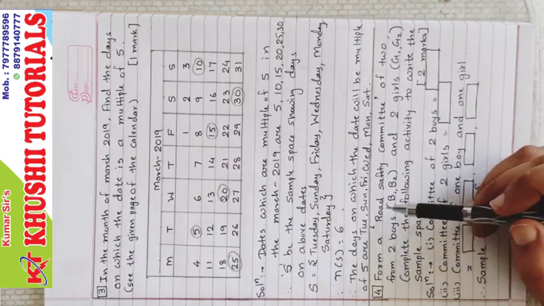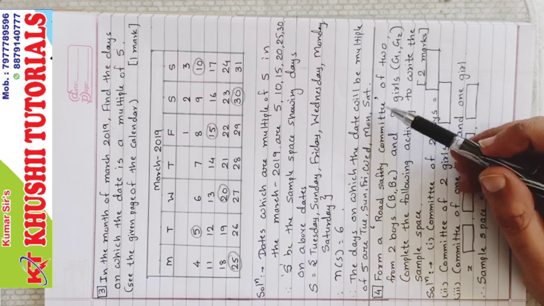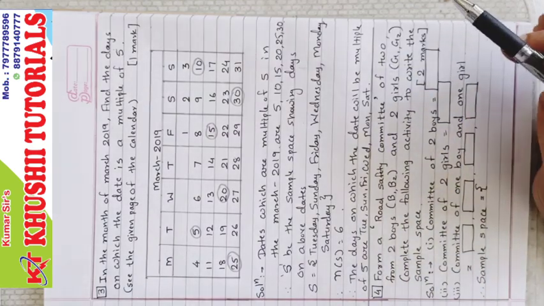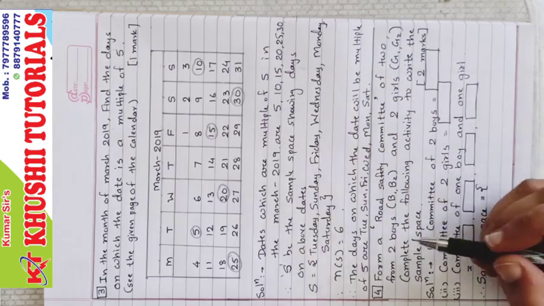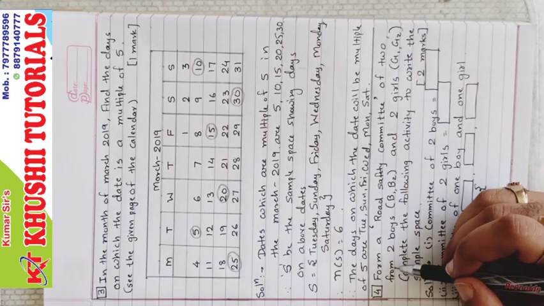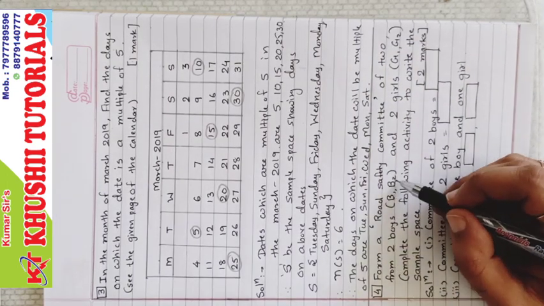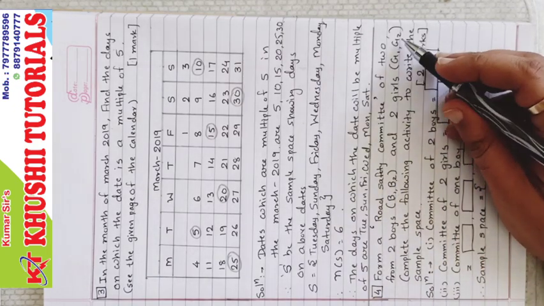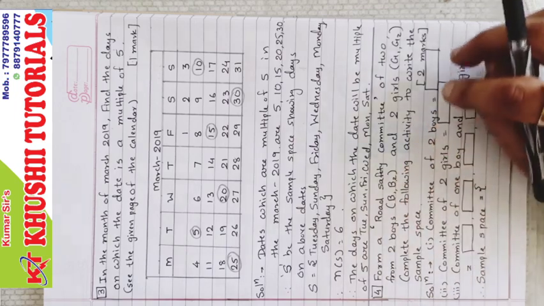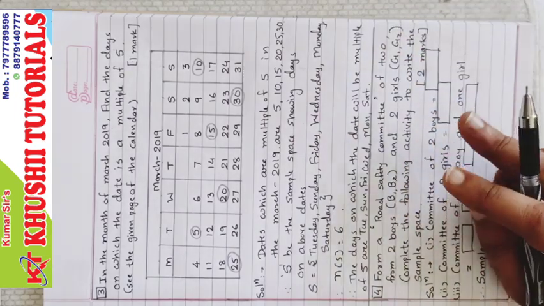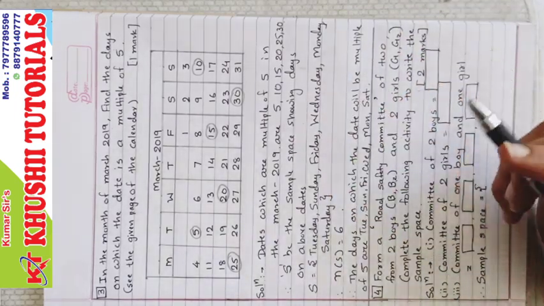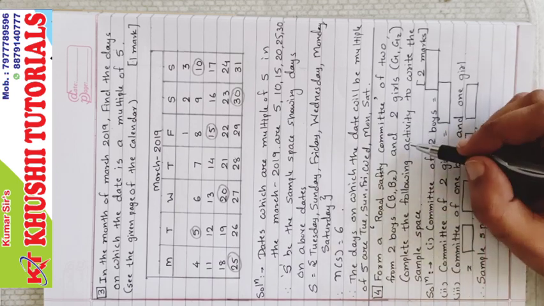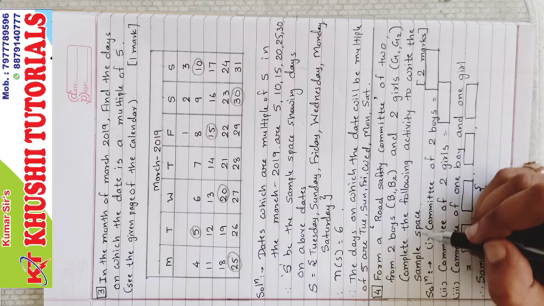Form a road safety committee of 2 from, now we have, there are only 2 members in a committee, but the representatives are from 2 boys, candidates B1 and B2, and 2 girls G1 and G2. So out of these 2 boys and 2 girls, we have to select any 2 persons for the road safety committee. Complete the following activity to write the sample space.